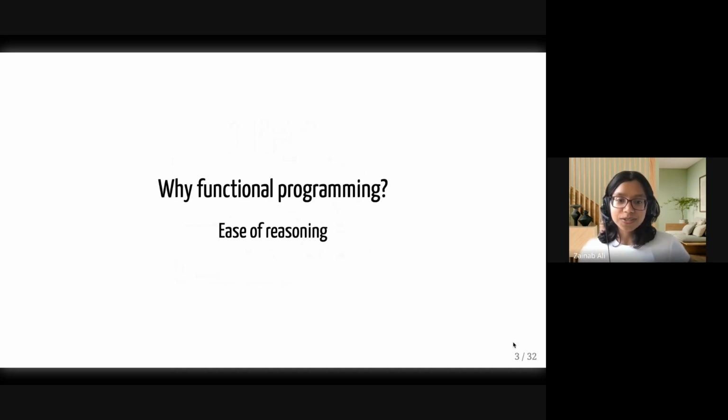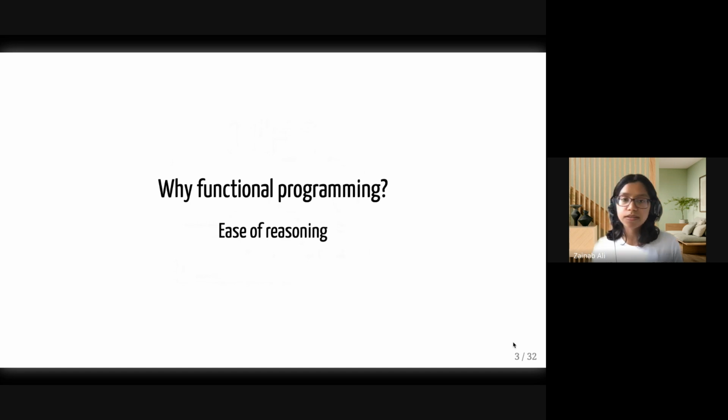So why functional programming? And also, I'm sure, what is functional programming, right? If you go and look online and try and understand what functional programming is, you'll find probably quite a few tutorials in lots of different languages, but they all tend to be quite abstract. And that is because functional programming itself is quite an abstract thing. The way to think of it is that it is a technique.